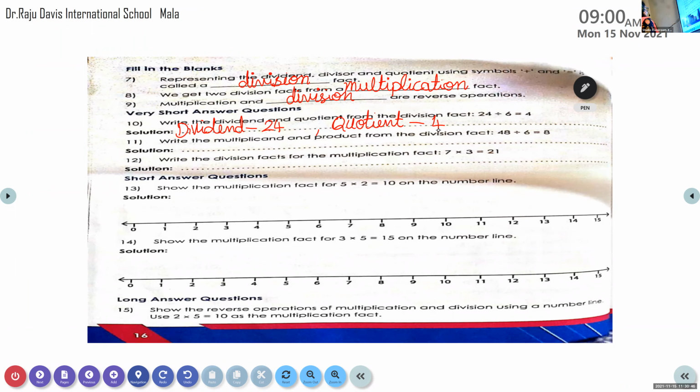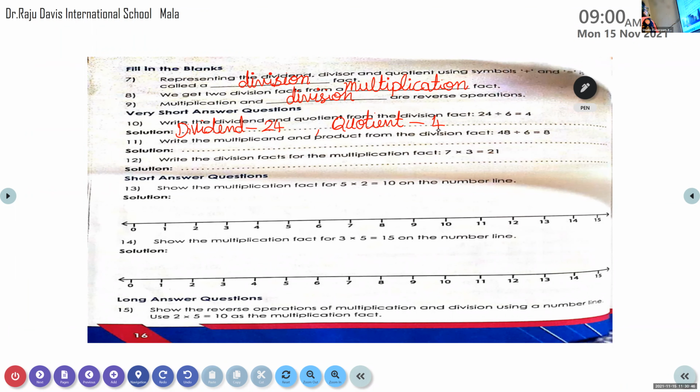Then give the jumps. 5 times jumps should be there. From 0 to 2 first, then 2 to 4 second jump, third jump, fourth jump, and fifth jump. 1, 2, 3, 4, and 5. For division, it is reverse.